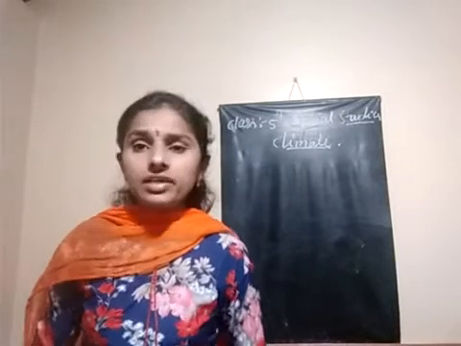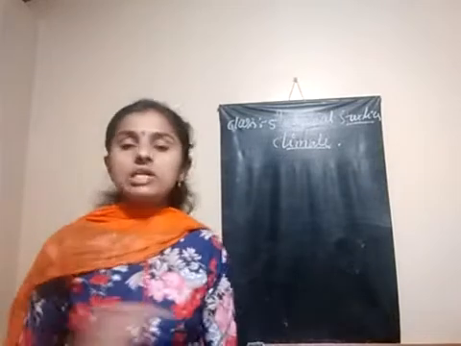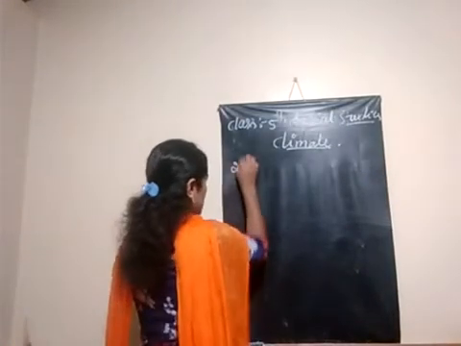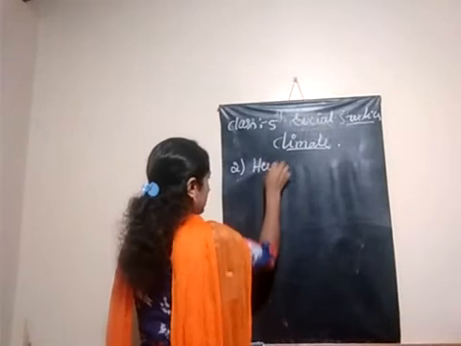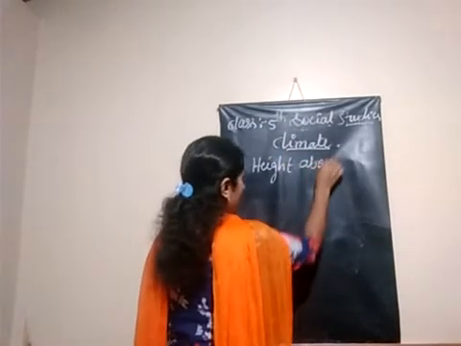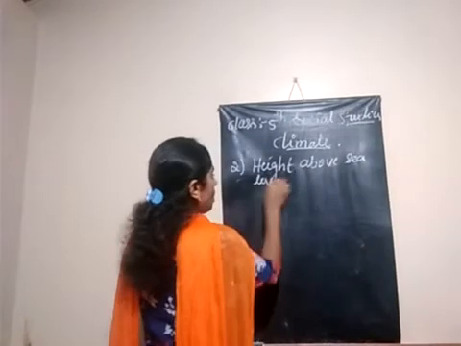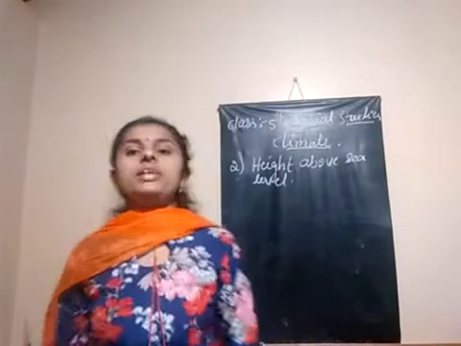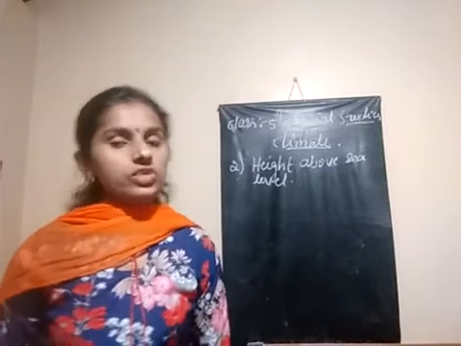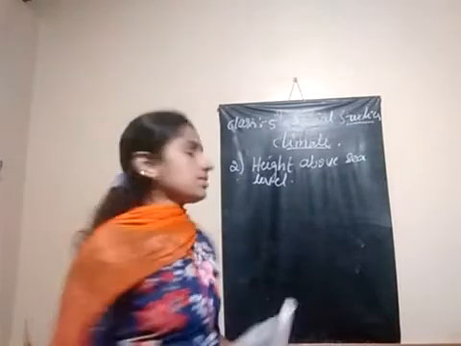Now the second factor affecting the climatic condition that we are going to discuss is height above sea level. How is the height from sea level affecting the climatic condition of a region?